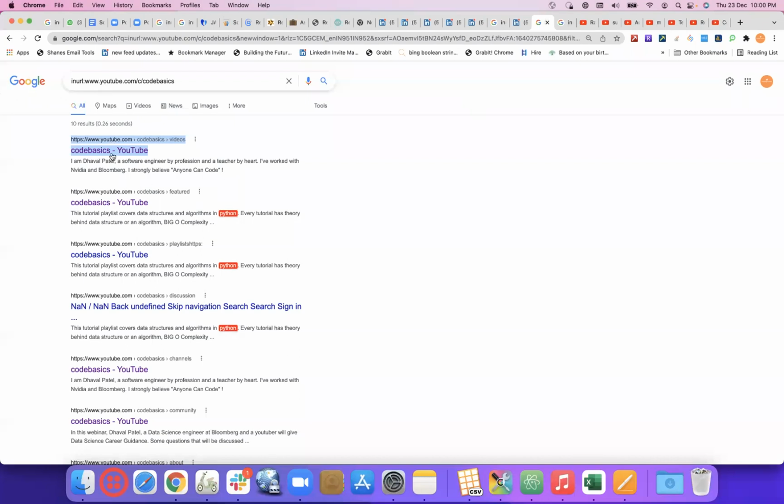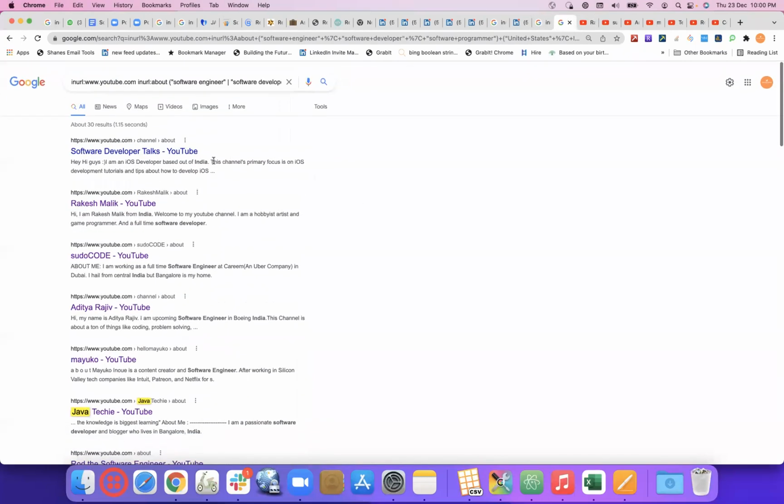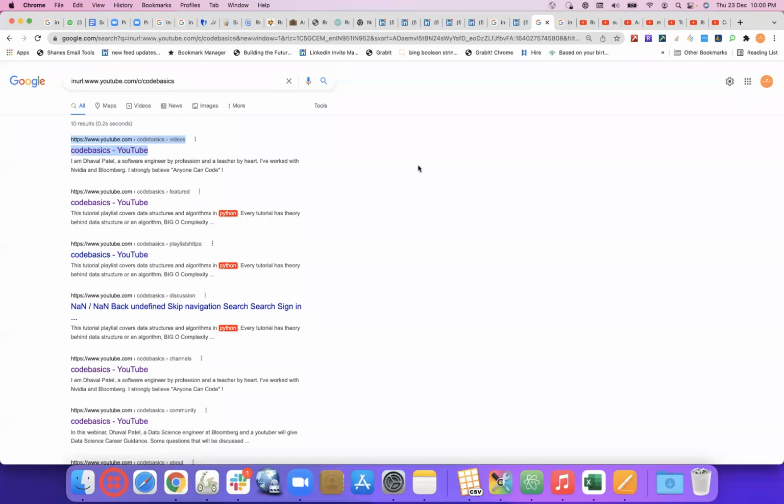You write a string, analyze the result. What is coming? Okay, how is the URL structured? Which is a constant part? Which is a non-constant part? Write a string, analyze the result.